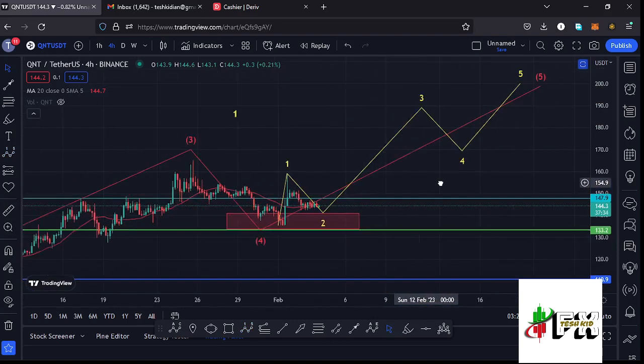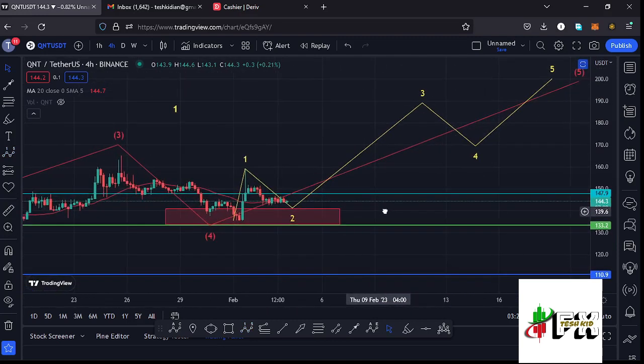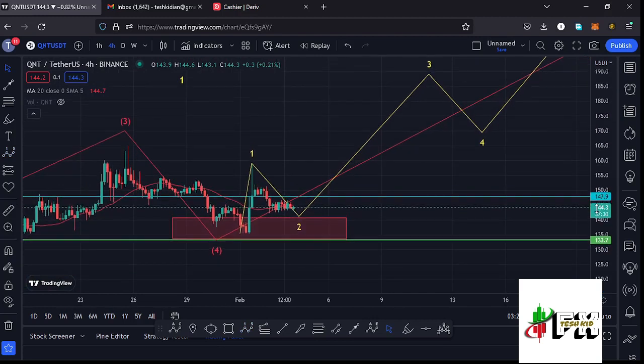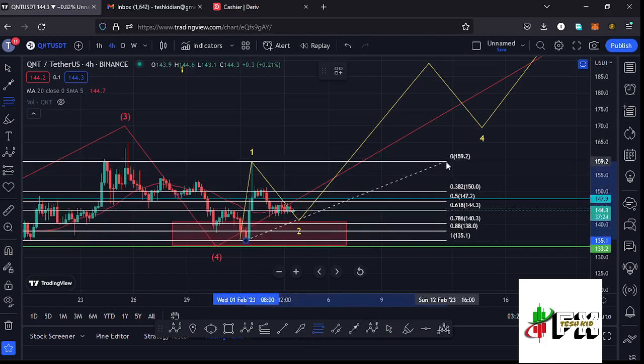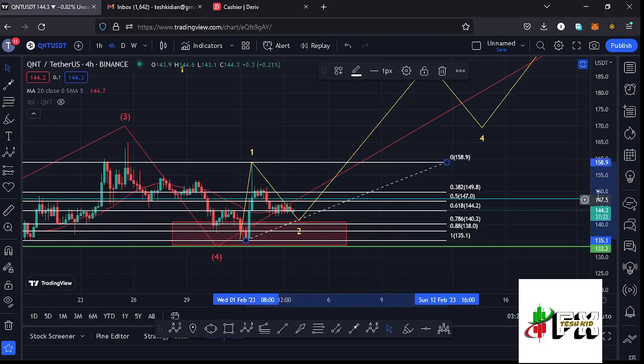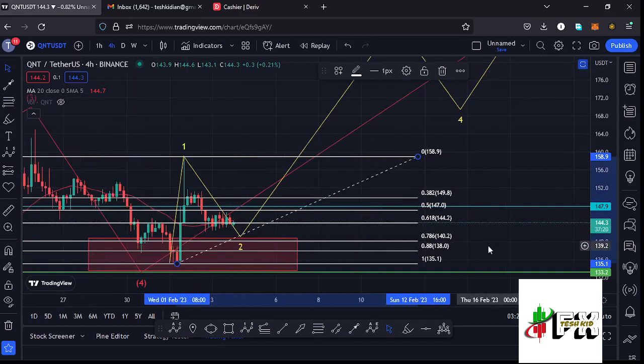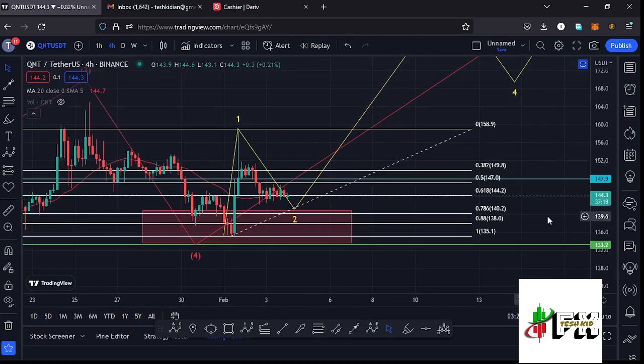And zooming in so that I can show you that the second wave has also done the minimum that we expect a wave 2 to the lower side to do, by connecting the Fibonacci's from the low of the first wave to the high of that wave 1. That gives me a minimum retracement area in the formation of that wave 2 between the fib level 0.5 and the fib level 0.618, which is a target area that we have fully maximized.